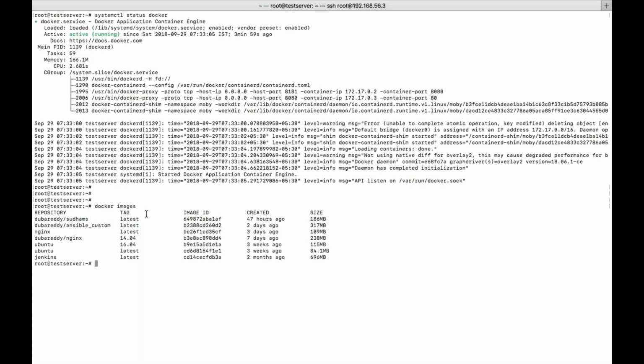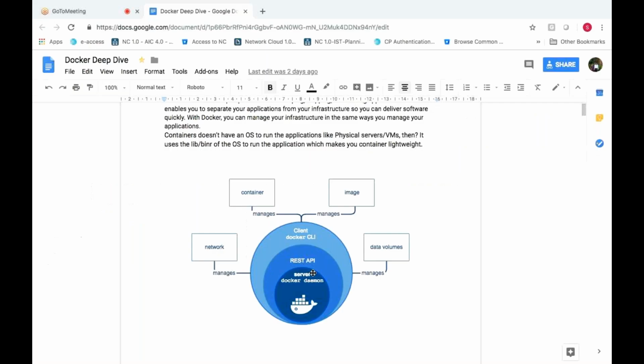Whatever response it gets back to the Docker REST API, that information it will again convert into a normal CLI output, and then give it to the Docker command, and it will show the output in the terminal. So this is what happens in the background. That is how this architecture diagram is representing it.